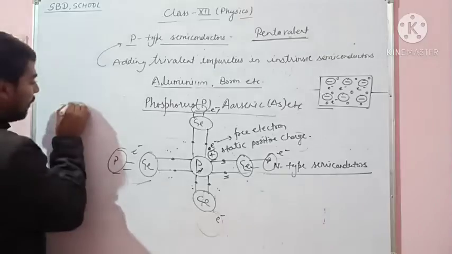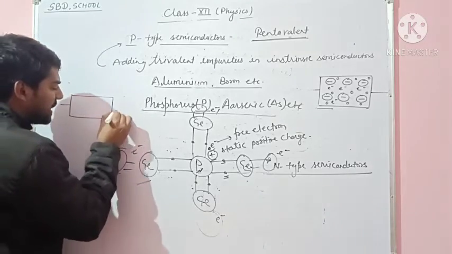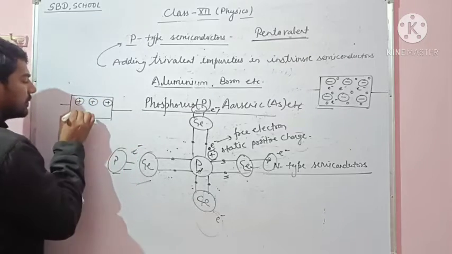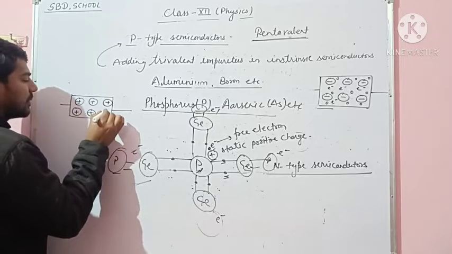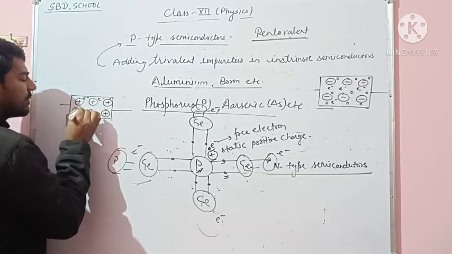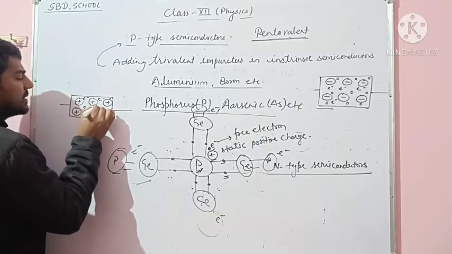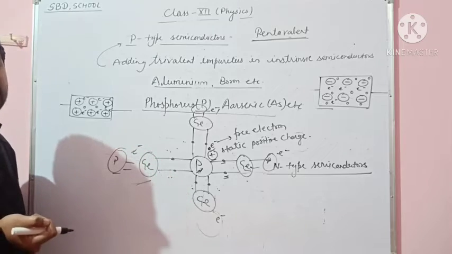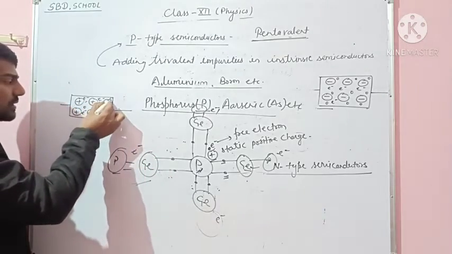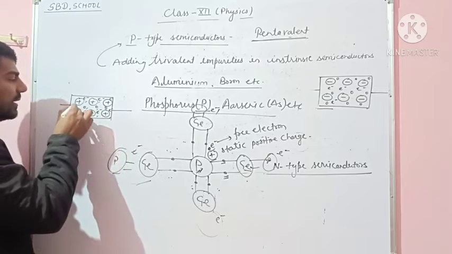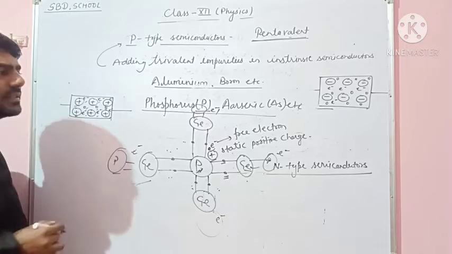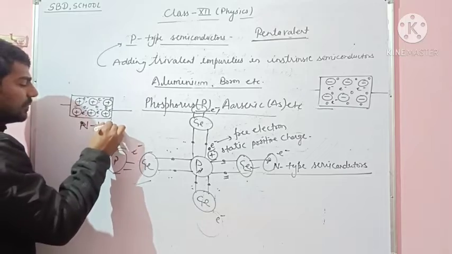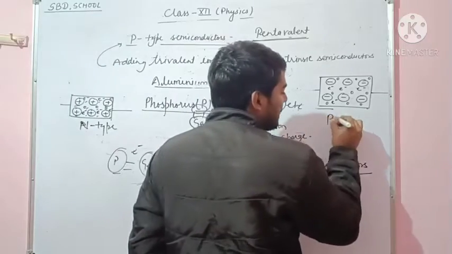If we represent the symbol of the n-type semiconductor, then here this is the static positive charge. This is electrons and this is holes. In n-type semiconductors the number of electrons is maximum and the number of holes is minimum, and static positive charge is available. This is the symbol of n-type semiconductor, and this is the symbol of p-type semiconductor.